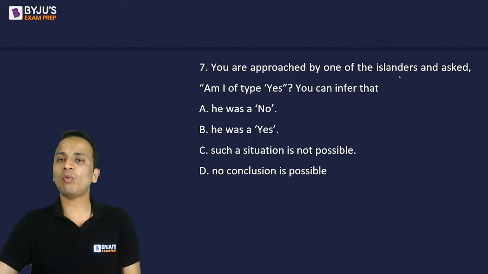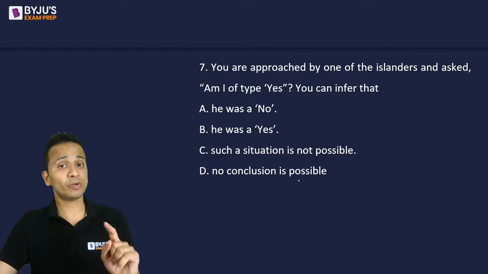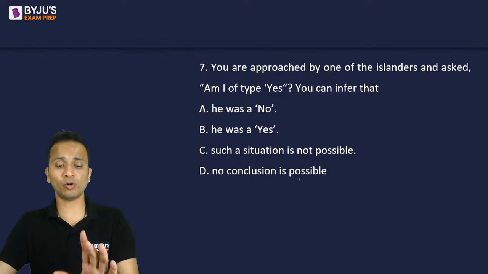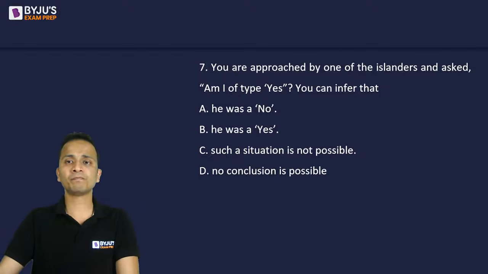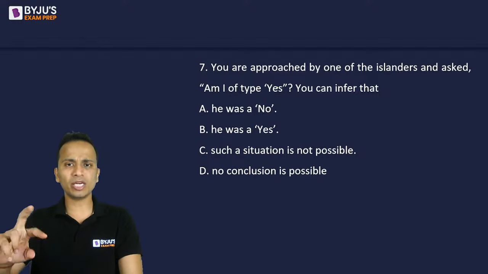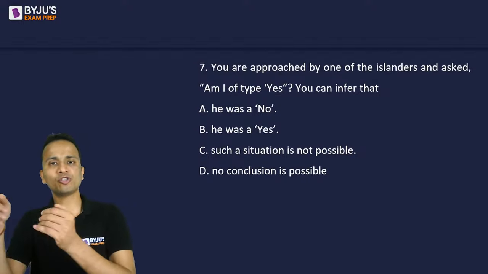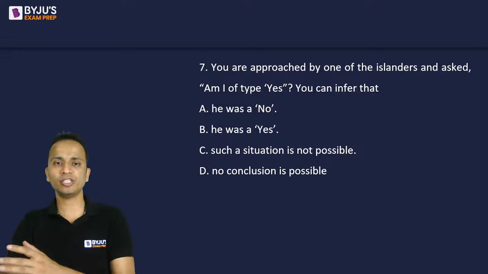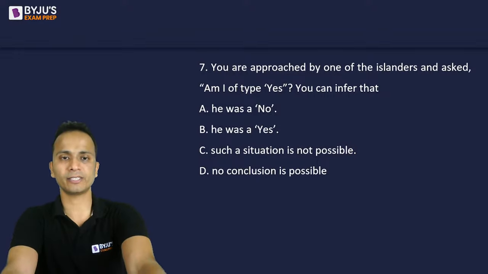You are approached by one of the islanders and asked, am I of type yes? You can infer that he was a no, he was a yes, such a situation is not possible, or no conclusion is possible. So again, the first question was of a similar type. The islander came to me and asked, am I of type yes? So again, try to make both the cases. If the answer for this question is yes, if the answer of this question is no, make both the cases.